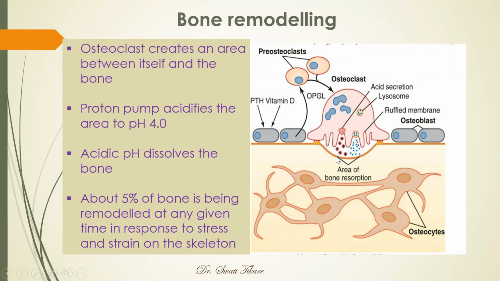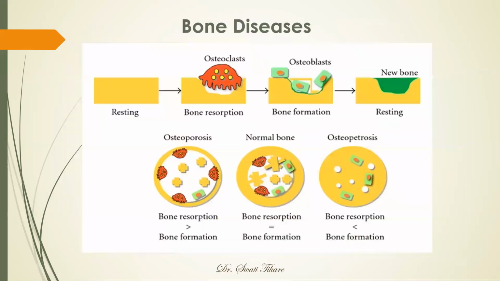At any given time, about 5% of the bone in the entire body is getting remodeled. And how does it remodel? It is in response to the stress and strain on the skeleton. So this is the job of the osteoclast, of removing the bone. So one more picture showing resting state, osteoclasts, bone resorption, removal of bone, osteoblasts, formation of bone.